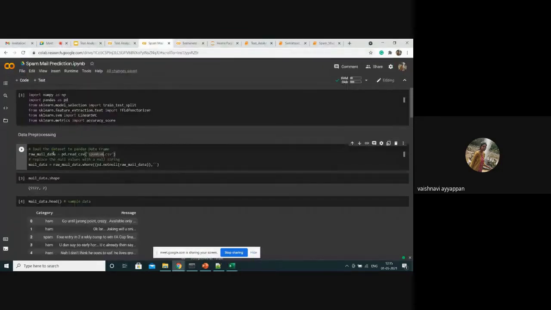Here, using pandas, we are reading the CSV file, spam ham, and storing it in raw mail data. It will be stored as a data frame. Data frame means the data is stored in a table format with column index. Once again, I will display the data set.